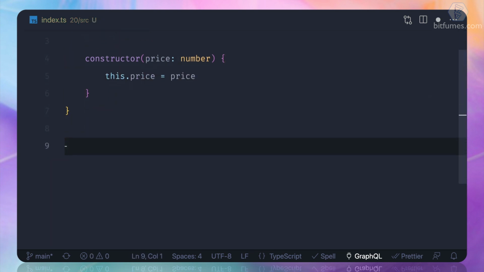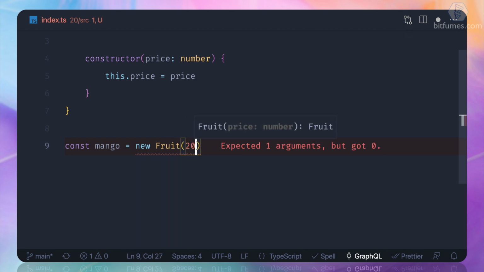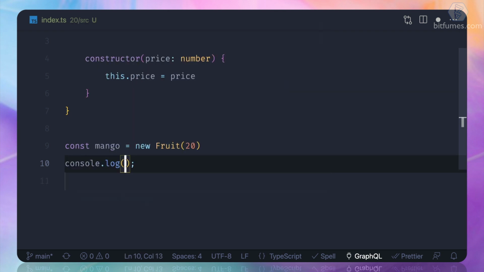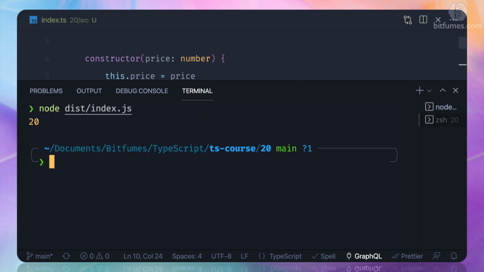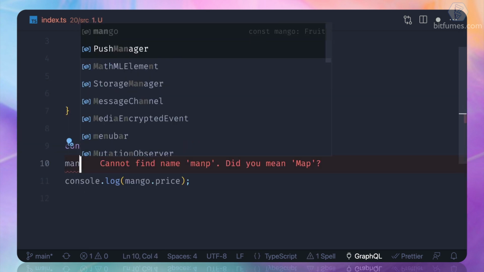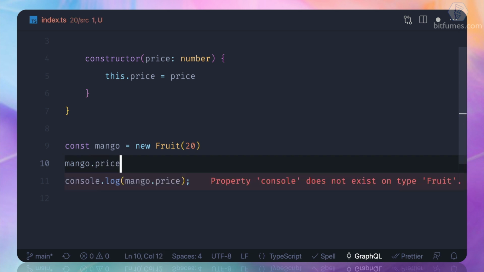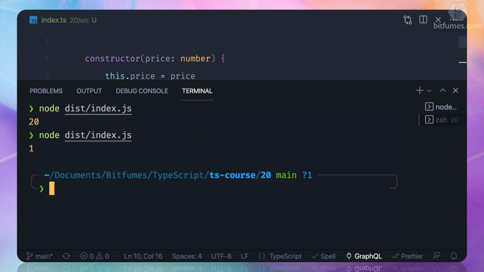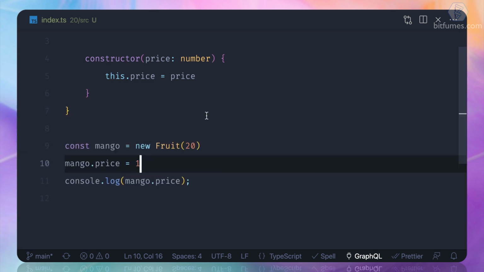Let's create the new instance of this. So const, let's say mango, is equal to new fruit, and the price is, let's say, 20. Now that's amazing, and if I try to do the mango dot price, we should get the 20, as we know. But what if we say mango dot price is equal to 1, and then, as you can see, it's changed to 1.